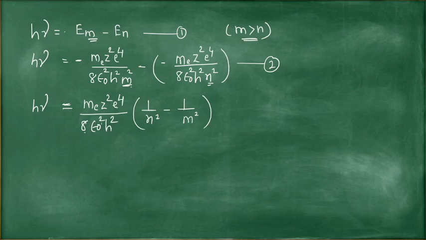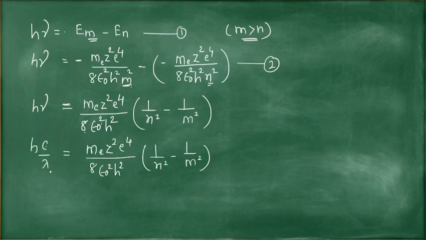Now the next step, the Rydberg formula deals with the wavelength of spectral line. So you have to derive the formula for wavelength. h c by lambda. How is it h c by lambda? We have seen the relation E is equal to h nu, so nu is equal to c by lambda. So E is equal to h c by lambda. The remaining part is the same.